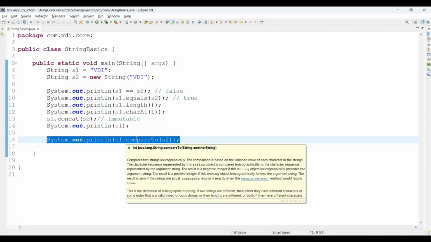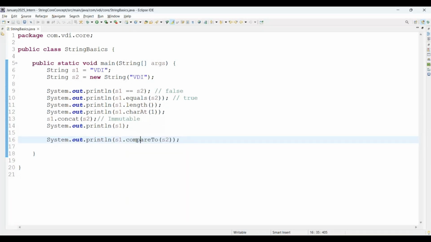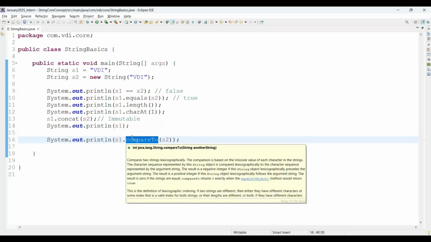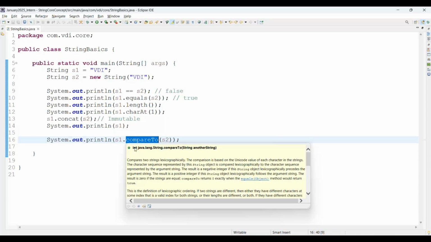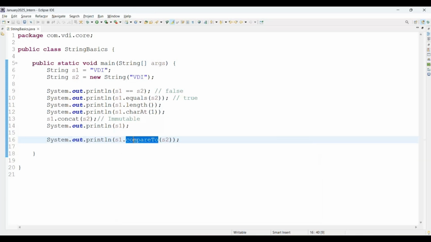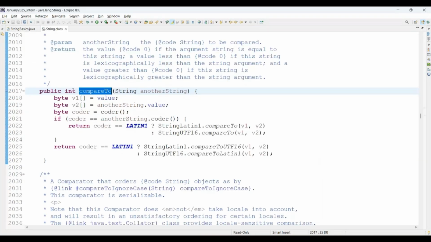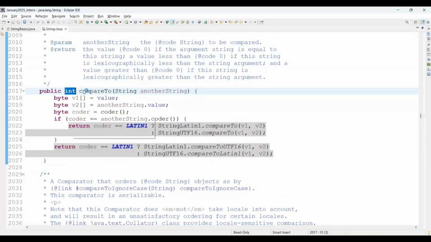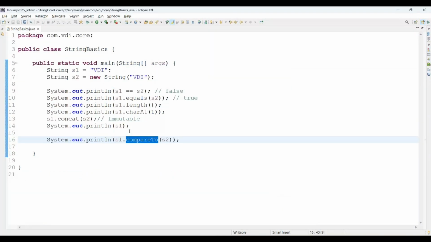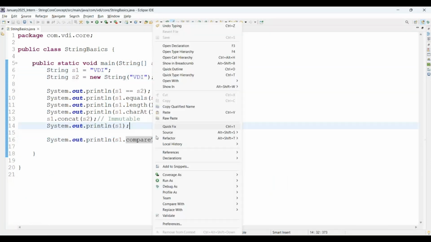For compareTo, from that perspective you need to always check what is the return type of the method. The compareTo method comes from the String class only. The return type available is int. Here compareTo's return type is int, it means it will print a numeric value, right? And if both strings are equal, it will return 0. See on screen.